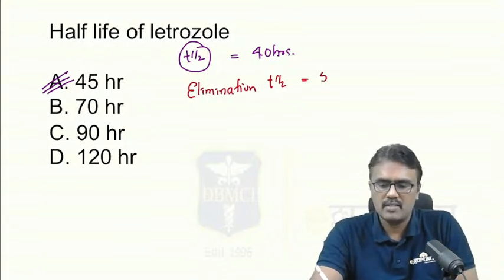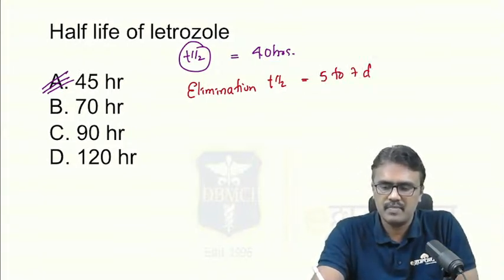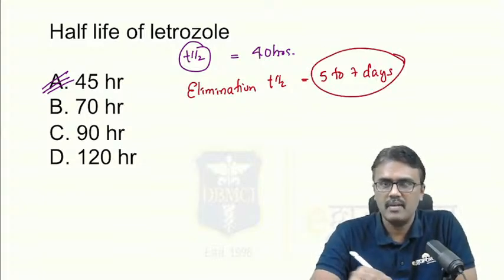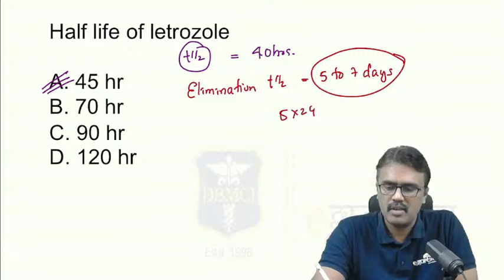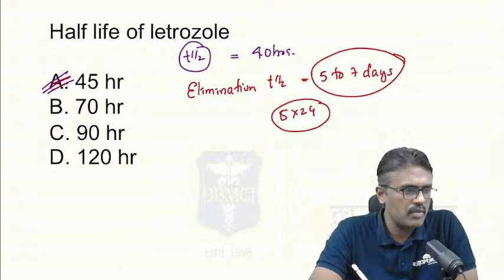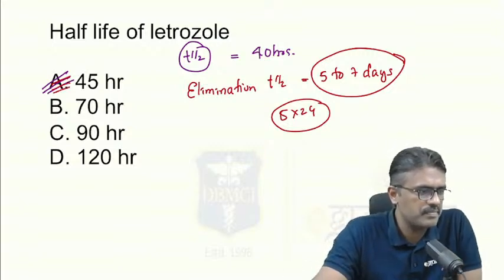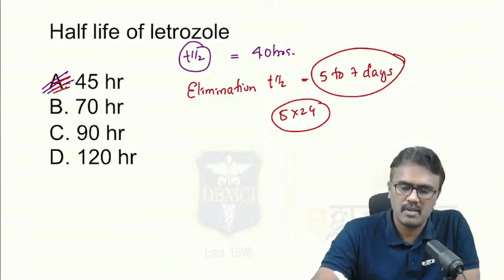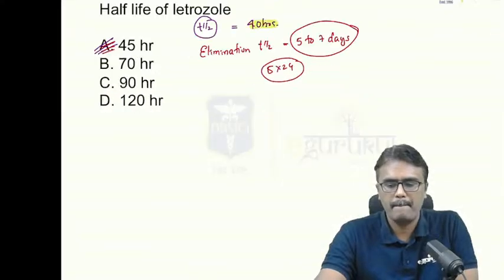It is given as 5 to 7 days. Even if I take this half-life, 5 into 24, it will be more than 120 hours. So the right option will be 45 hours. This is as per Goodman and Gilman.